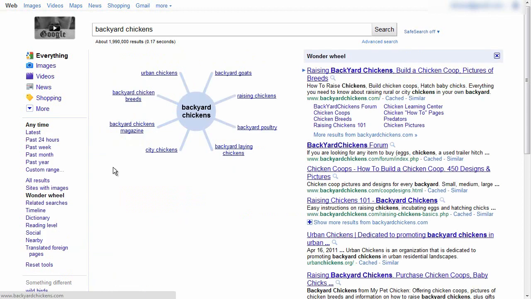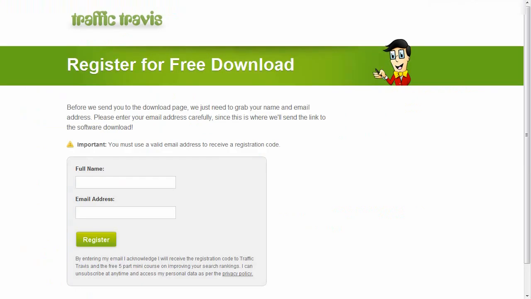This will show us the Google Wonder Wheel, which is a very useful tool for finding related keywords to your main keyword. For right now, I'm going to stick with backyard chickens and go to another program called Traffic Travis. The link to this will be down below, and you need to go ahead and register for this program. So go ahead and enter your name and email to register and download the program and install it on your computer.